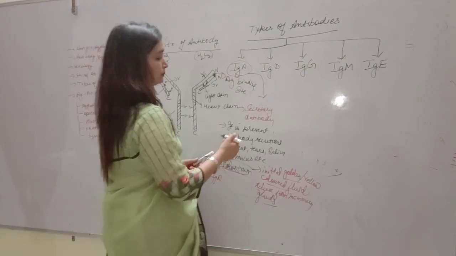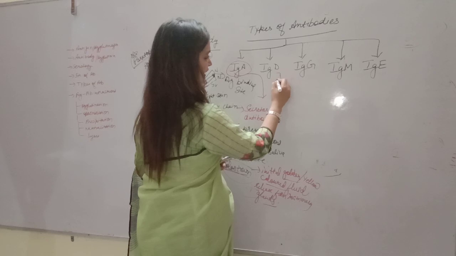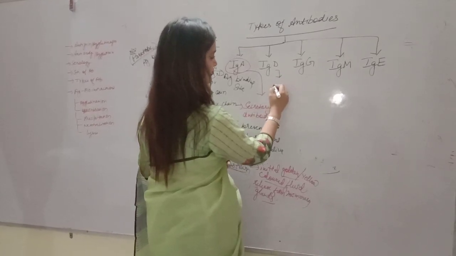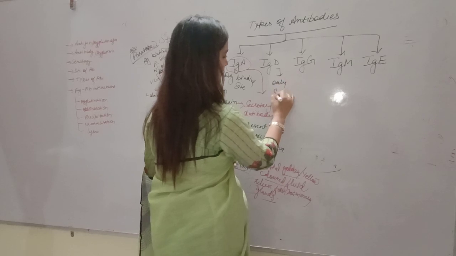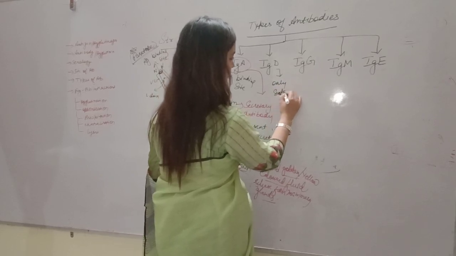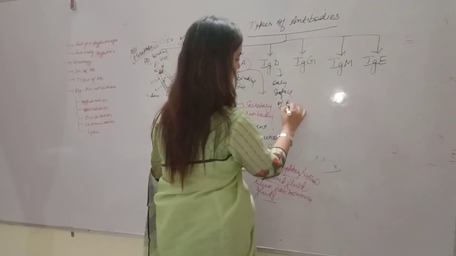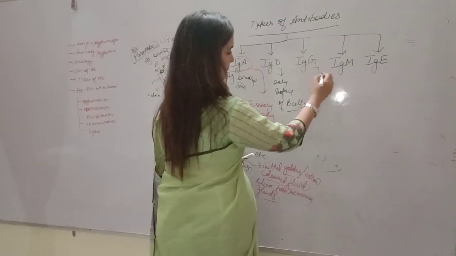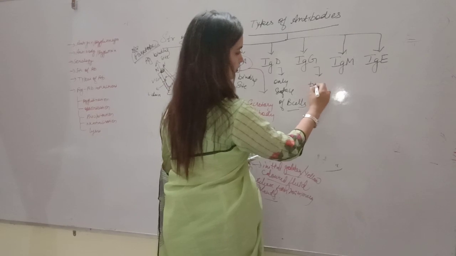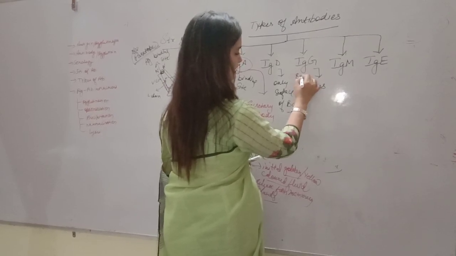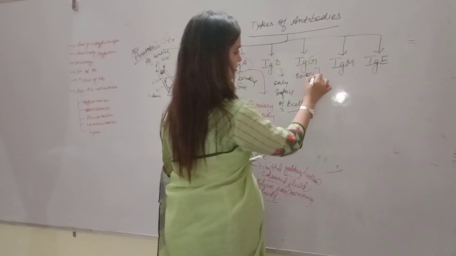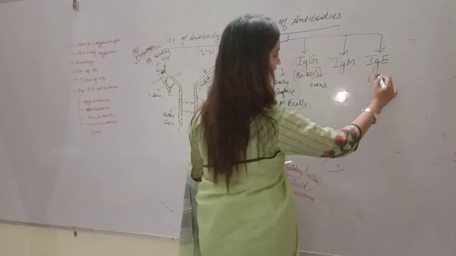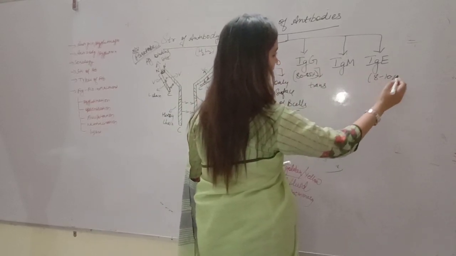Next we will come to IgD. This is present in a low amount, only on the surface of B cells, B lymphocytes. This IgG is the most abundant, 80 to 85% of the total antibodies, and this is around 8 to 10%.